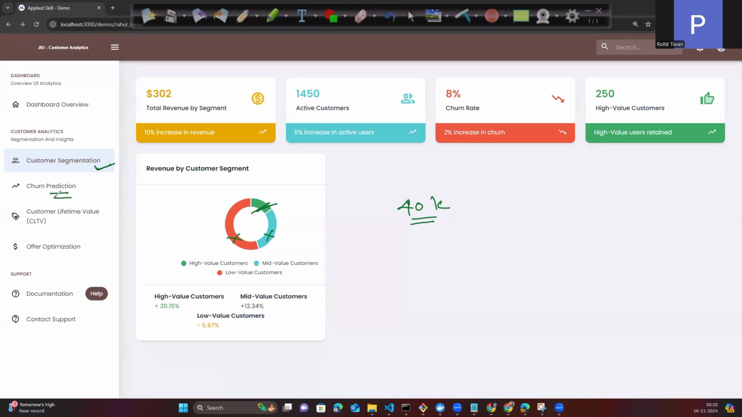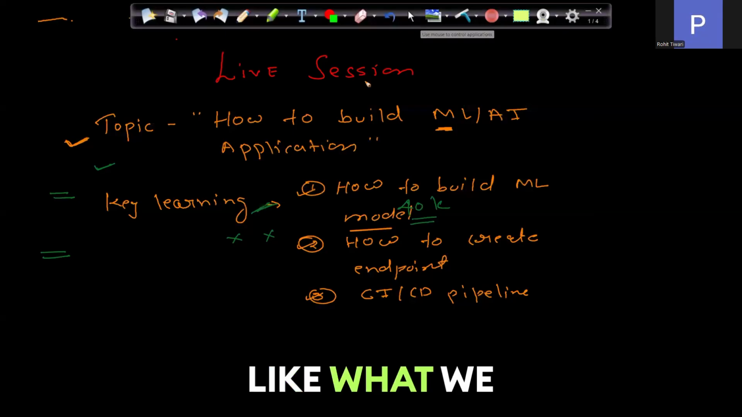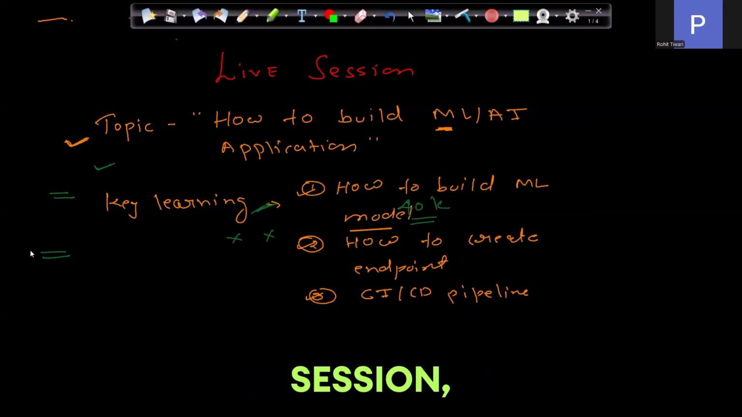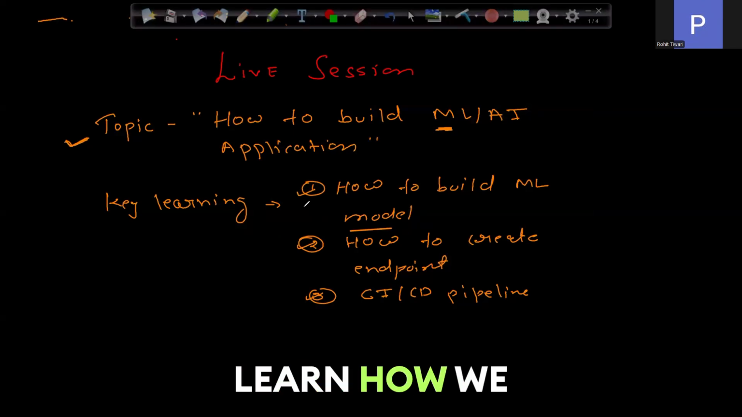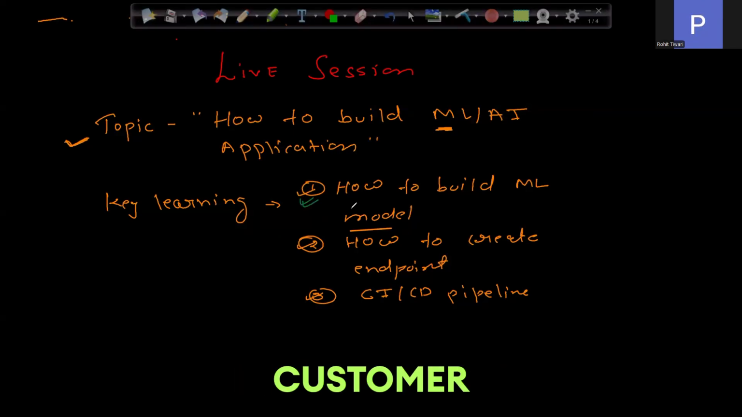Similarly, with a churn prediction model, we can understand how loyal our customers are and how many high value customers we have. This can help you, and we can also achieve offer optimization. So, coming back to what we are going to learn in this session: how to build the customer segmentation model, churn prediction model, and offer optimization model.